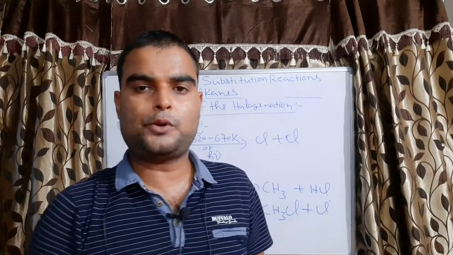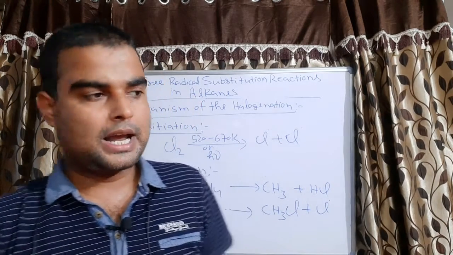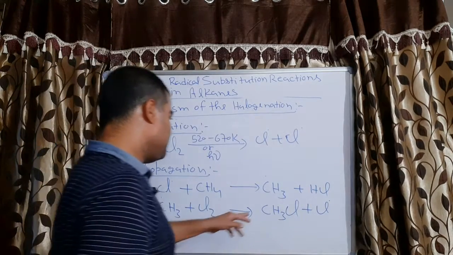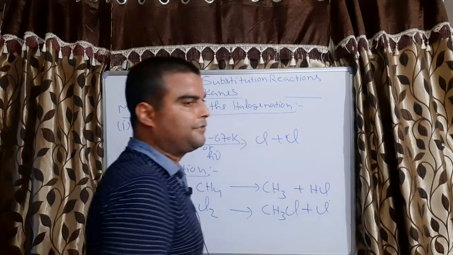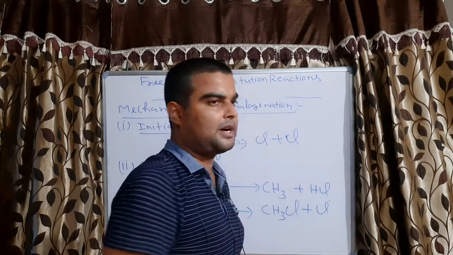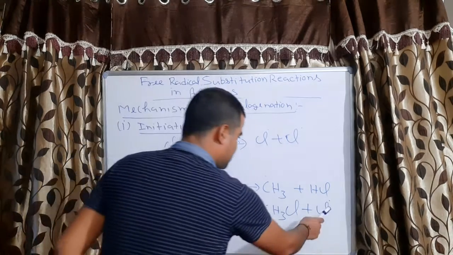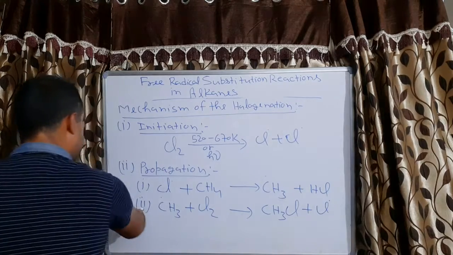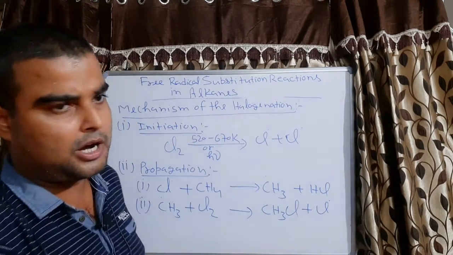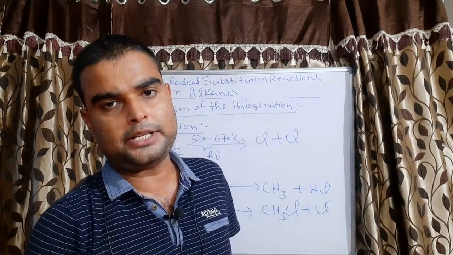This process will continue again and again till CH3Cl is present in sufficient quantity, and then there is a chance that the Cl free radical can react with CH3Cl also.